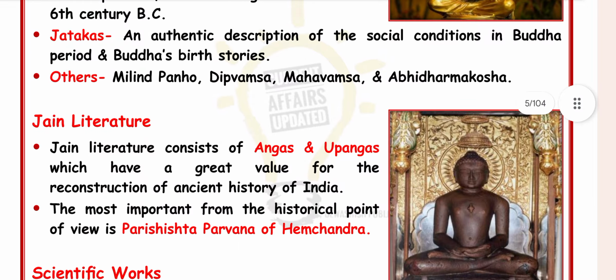Jain literature consists of Angas and Upangas, which have great value for the reconstruction of ancient history of India. The most important from the historical point of view is the Parishishtaparvan of Hemachandra. Once again, the most important in the Jain literature is the Parishishtaparvan of Hemachandra.